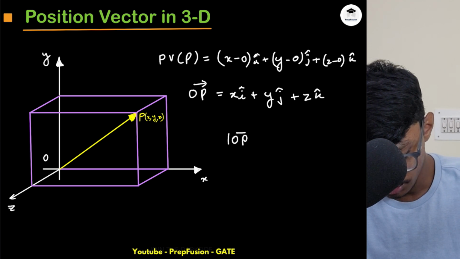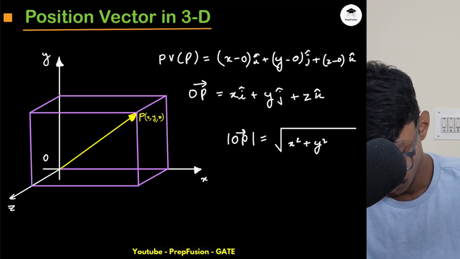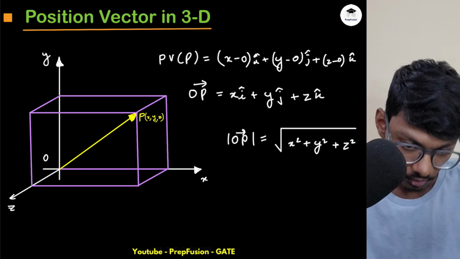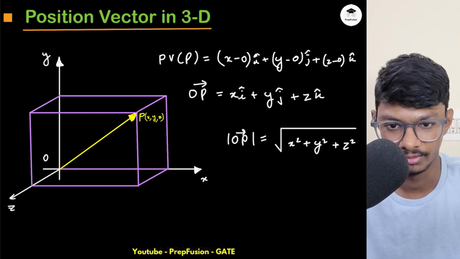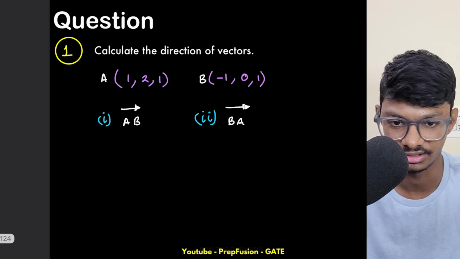So what is the magnitude of OP vector? The magnitude of OP vector is simply root of x square plus y square plus z square. Okay, this is very simple. Again, you can use the Pythagoras theorem and you will be able to figure out the magnitude of OP vector.